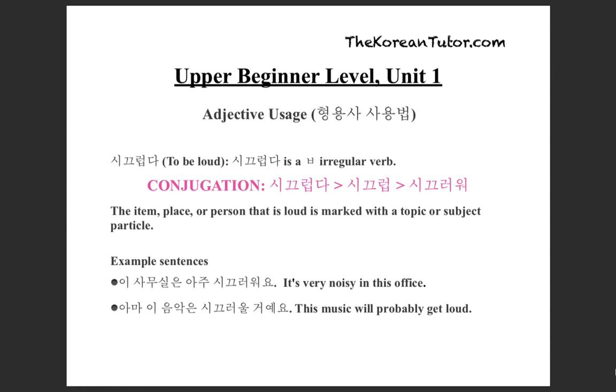시끄럽다. To be loud. 시끄럽다 is a ㅂ irregular verb. Here's how you conjugate. 시끄럽다, 시끄럽, 시끄러워. The item, place, or person that is loud is marked with a topic or subject particle.